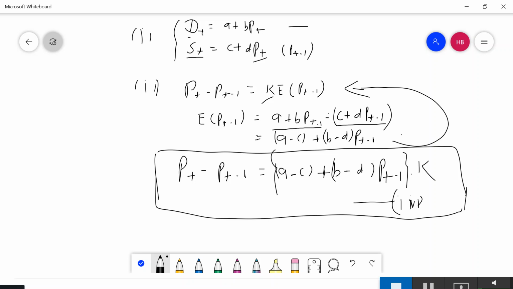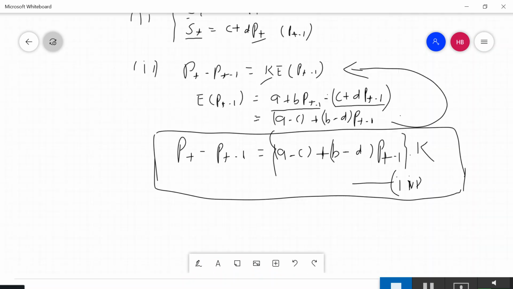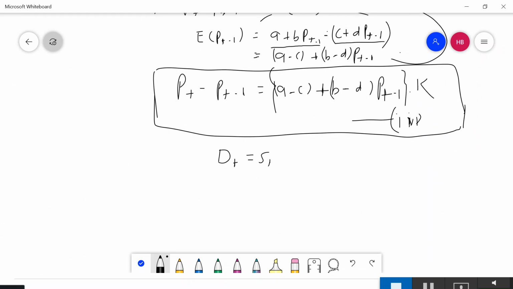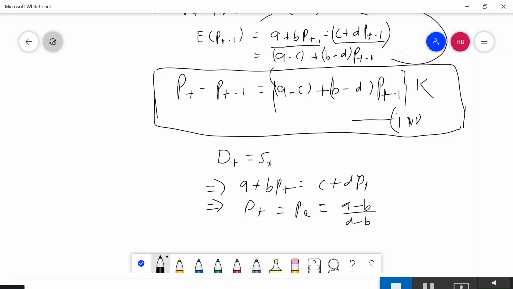In order to solve it, we will divide it into a particular solution and a complementary solution. Before going that route, we first need to find the equilibrium price. For equilibrium price, Dt is equal to St. That means A plus B Pt is equal to C plus D Pt. Hence P equilibrium is equal to (A minus C) divided by (D minus B). So this is your equilibrium price.